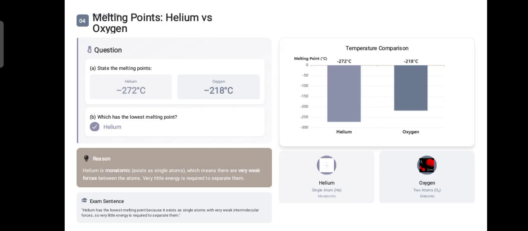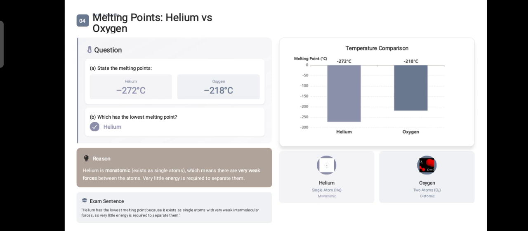Moving towards your next question, it's about melting points. You have a table given in your books. In this table, different melting points of different elements are given. Melting point is the temperature where something turns from solid to liquid, when it starts melting. Helium melts at minus 272 degrees Celsius, while oxygen melts at minus 218 degrees Celsius.